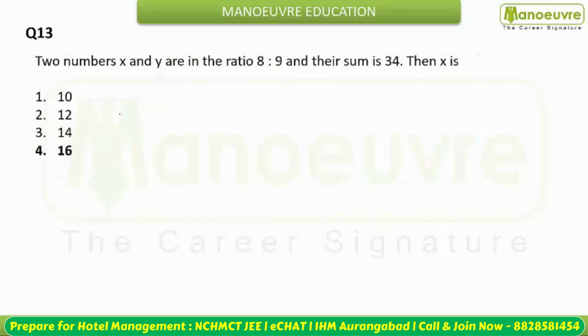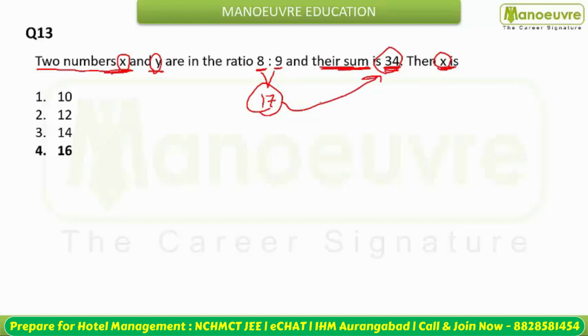Next move करते हैं. You are given two numbers x and y. They are in the ratio of 8:9. Now you are given their sum is 34. Then you need to tell me the value of x. What is the value of x? So students, you can directly hit 8 and 9. Ratio में sum कितना है? This is 17. And in reality, what is their sum? Their sum is given to you 34. That means if 17 becomes 34, it is becoming twice its value.